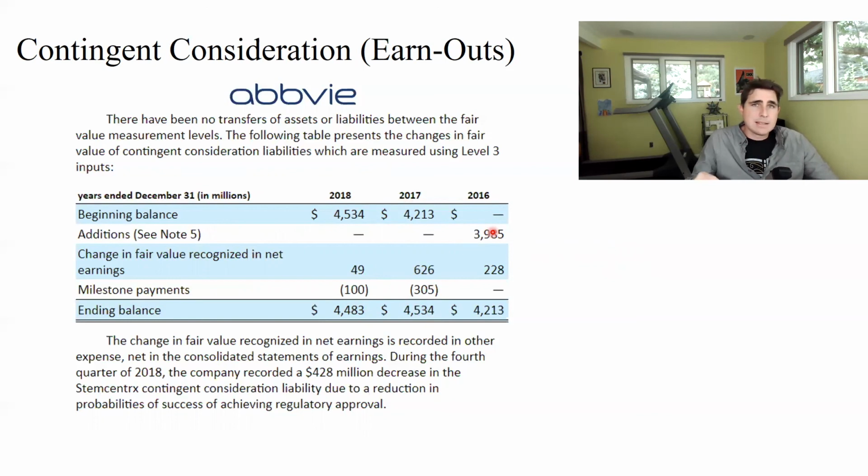And as the probability of the liability becomes greater, or as the present value of the liability becomes higher because you're getting closer to paying it out, they're increasing the liability and charging that to expense. And as they make payments, they're crediting cash and debiting the liability to reduce the liability. So that is the second example of a contingent liability.